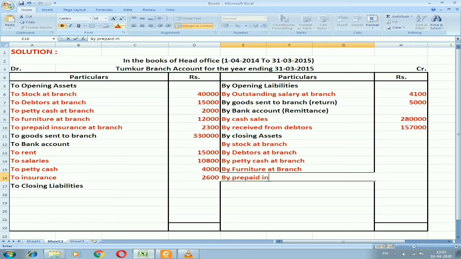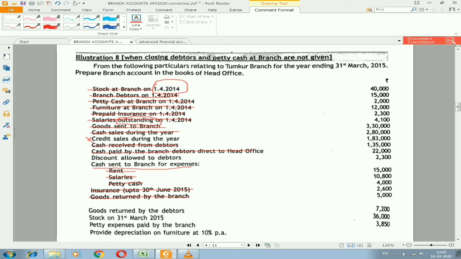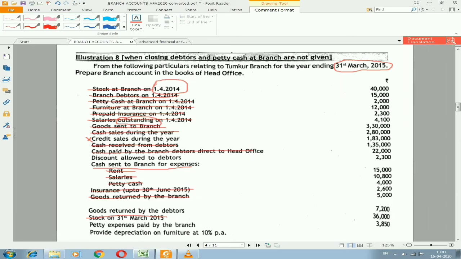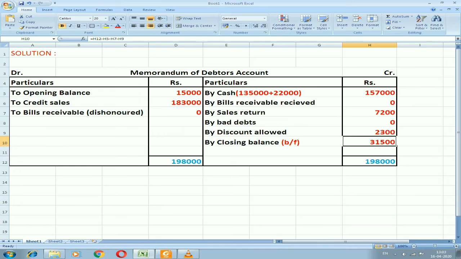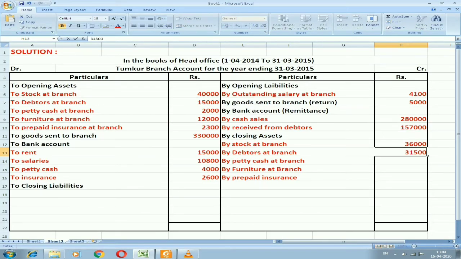Now we need to fill the amounts as on the date of 31/3/2015. That is the closing day. On that day, whatever the closing balances we have for those assets, I need to consider. So by stock at branch we have an amount of 36,000 in the problem. Next I need to close the debtors account. As I told you, we have prepared a memorandum of debtors account. So that debtors account closing balance I need to carry forward here as 31,500.